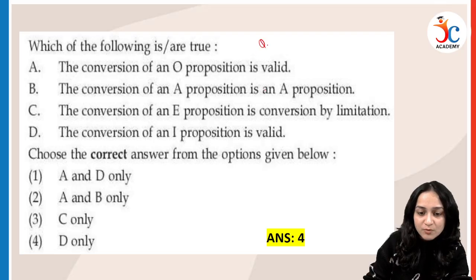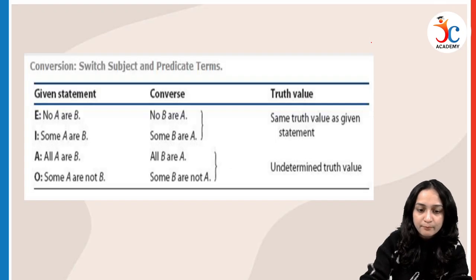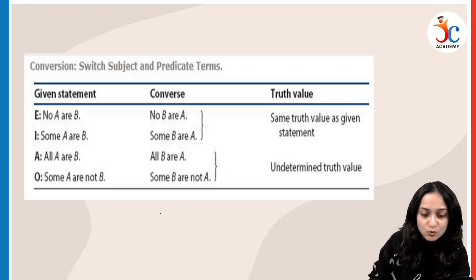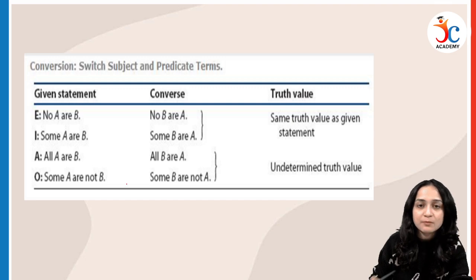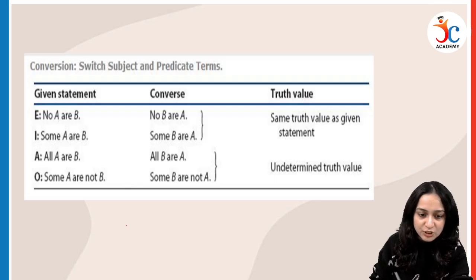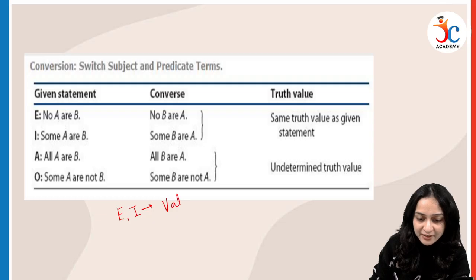Now, question number 1. We have to identify the following statements, and it is from the topic of conversion. Let us first look at the concept. In conversion, we are supposed to switch the subject with the predicate and the predicate with the subject. In such a case, the propositions E and I are valid in nature, while the propositions A and O are invalid in nature.